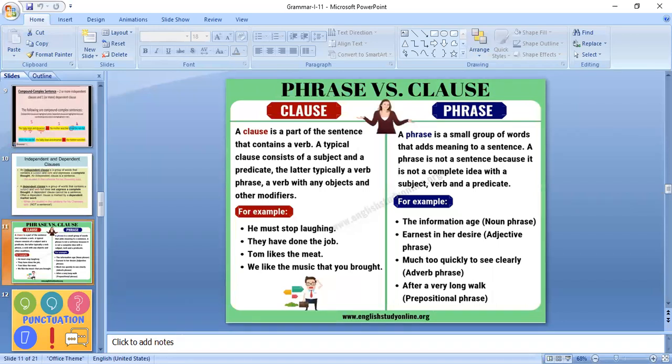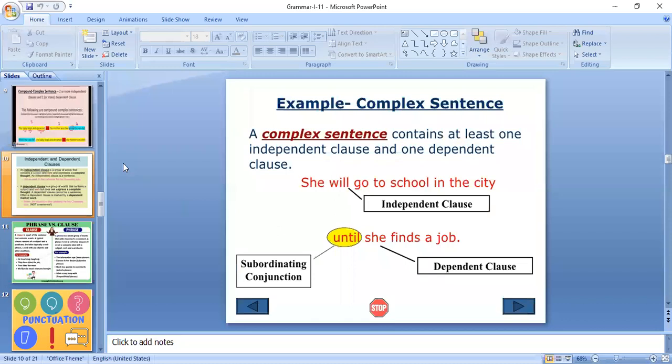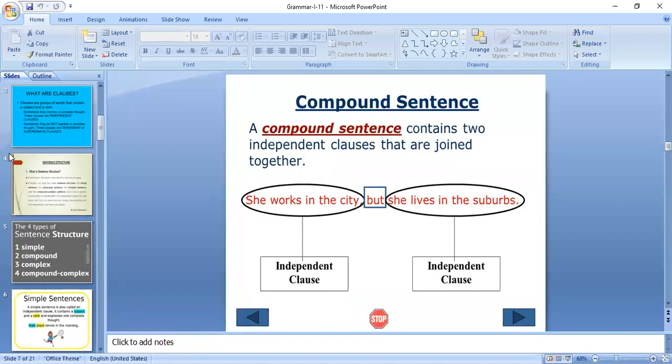Now we discussed clauses and two different kinds, and also which kinds of clauses we use for the construction of simple sentences, compound sentences, complex sentences, and compound complex sentences, and the role of clauses. So these things we have discussed about sentence structure.